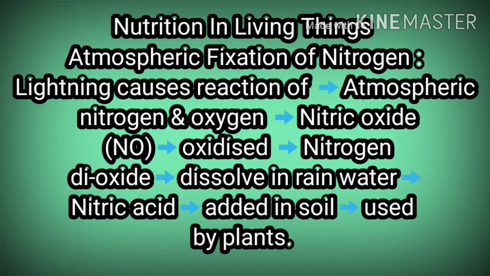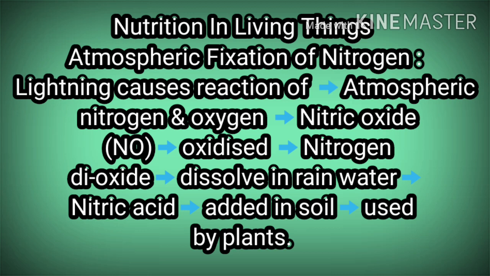Hi children, in the last video we started the new chapter, nutrition in living organisms. In that we saw what the foodstuffs are and how they are used by us. From foodstuffs we get different constituents of food, is it not? And with those different constituents of food we get energy, growth and health for our body.